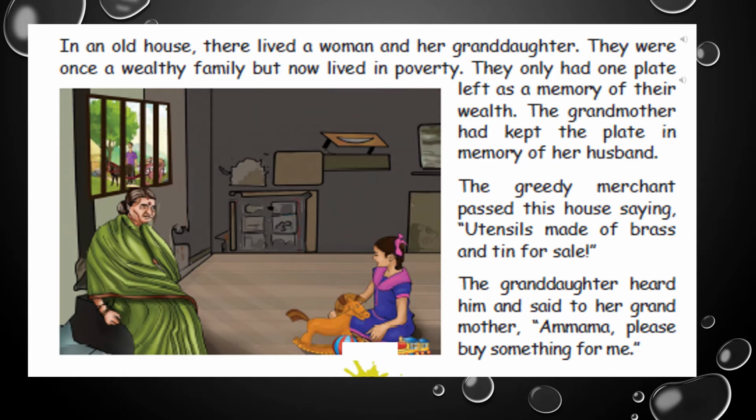So the greedy merchant passed this house and he was trying to sell things and buy. So he shouted out, saying, utensils made of brass and tin for sale. The granddaughter heard this and she ran to her grandmother, saying, Ammamma, please buy something for me, because she wanted something for herself. And so she asked her grandmother to buy. As the grandmother did not have any money, she was just thinking what to do.